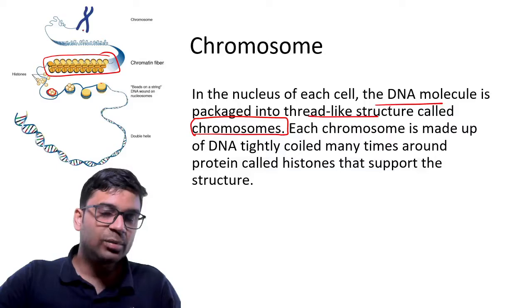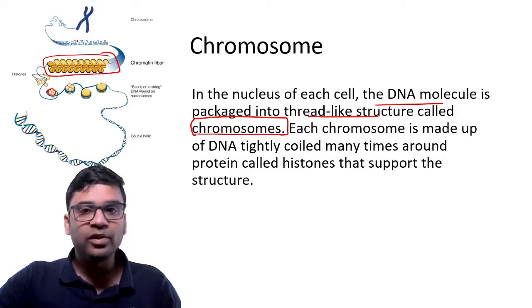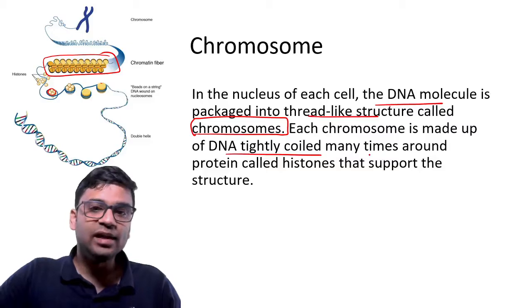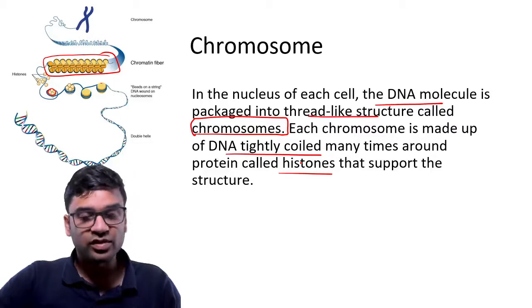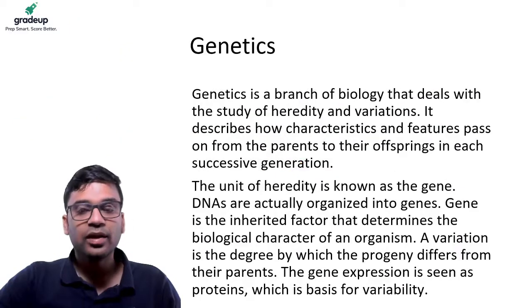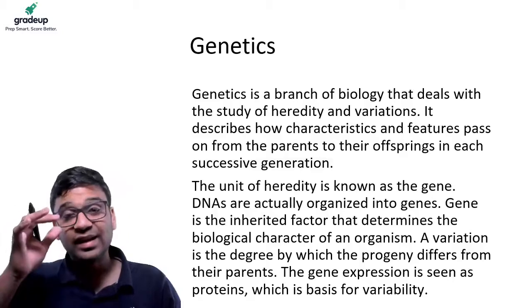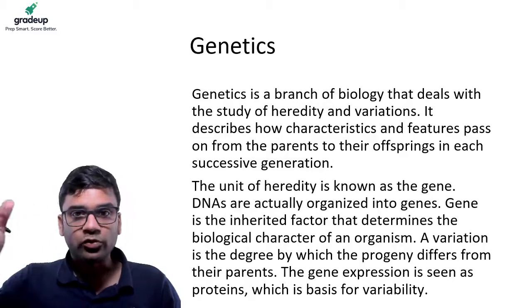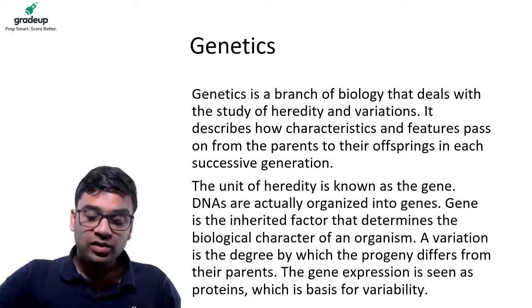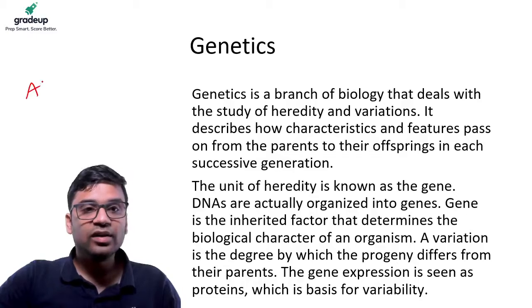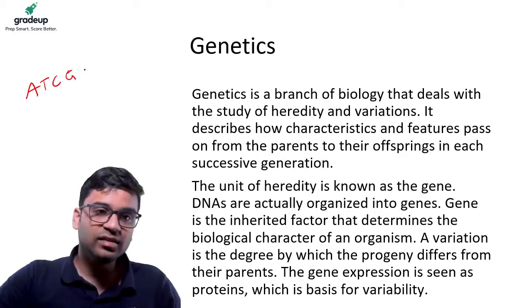So the chromatin fiber ultimately forms the chromosomes in a person. Each chromosome is made up of DNA tightly coiled many times around histones, which support the structure. Okay, so that is my DNA and the chromosomes. Now what is a gene? So for DNA, we have seen there are different sequences, like say this is a DNA sequence.